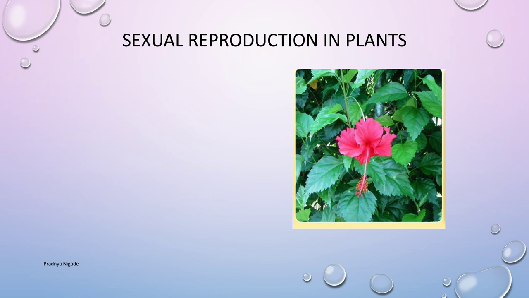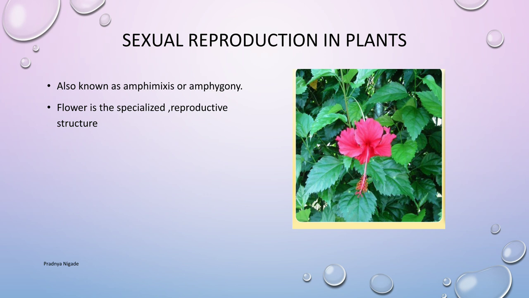Sexual reproduction is the process of development of new young ones through the formation of haploid gametes and their fusion forming the zygote. It is also called amphimixis or amphigony. In plants, vegetative phase and reproductive phase are seen during their lifespan. The end of the vegetative phase marks the beginning of the reproductive phase. Flower is the specialized reproductive structure in which sexual reproduction takes place.